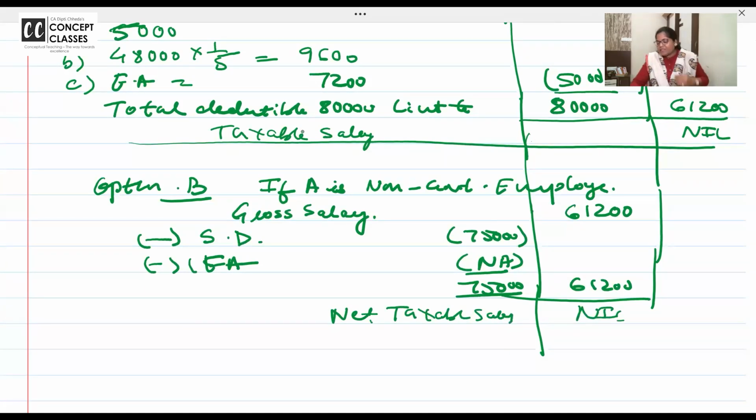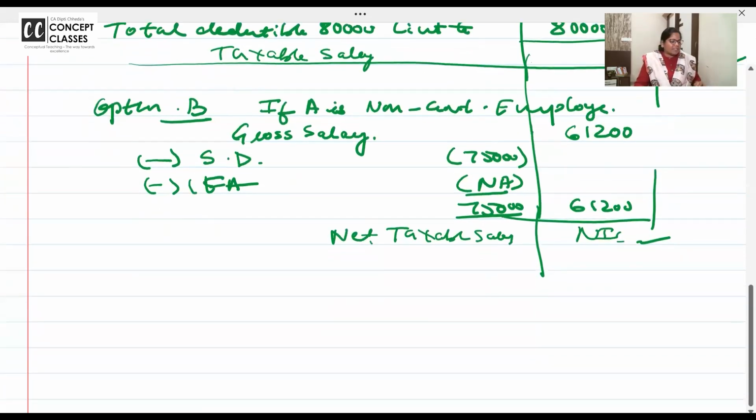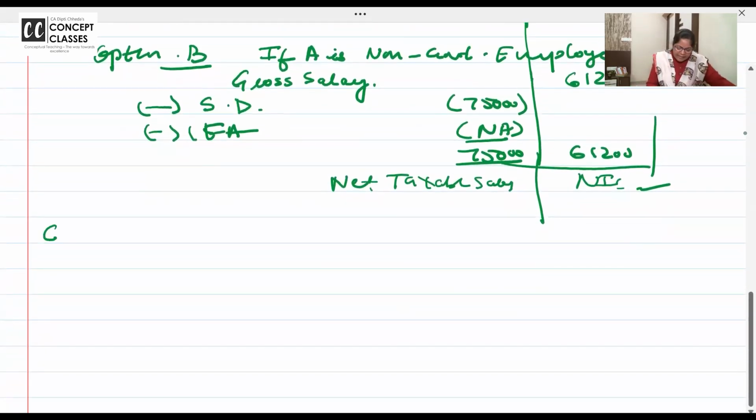Ma'am, even if I make a mistake, the answer is the same. Will I get full marks? No. Please let us all know. In the paper correction sheet, marks are like this, half marks. So don't expect that just because your final answer is the same, you will get marks. And because you are very clear now, let us do question number 1B also in class together. There is no need to read it, we do it together.